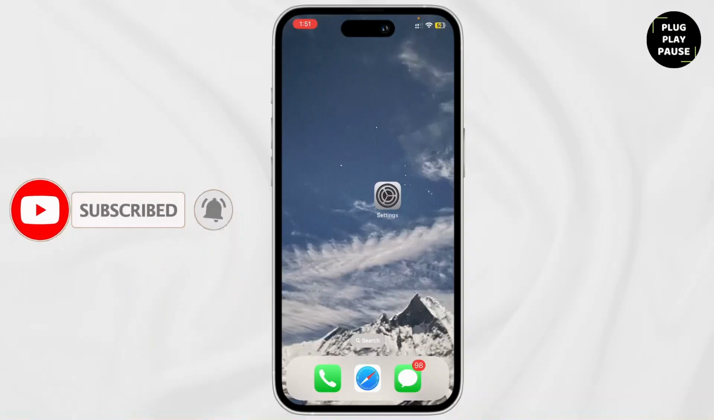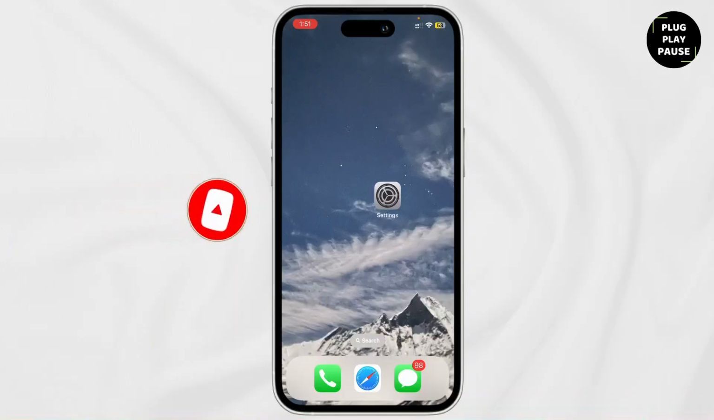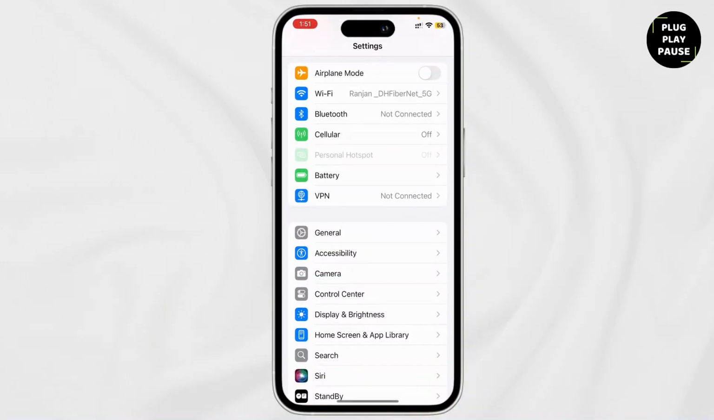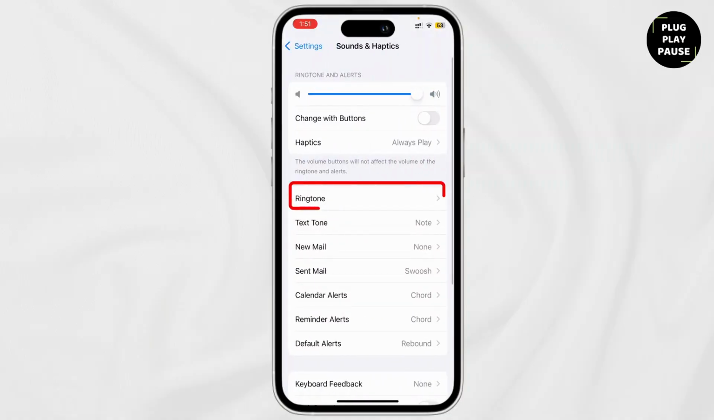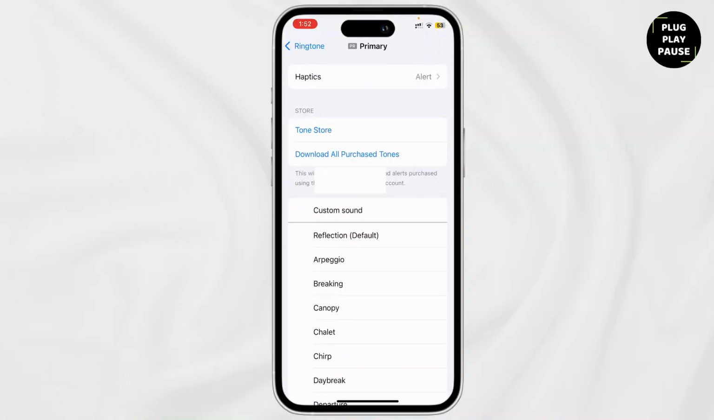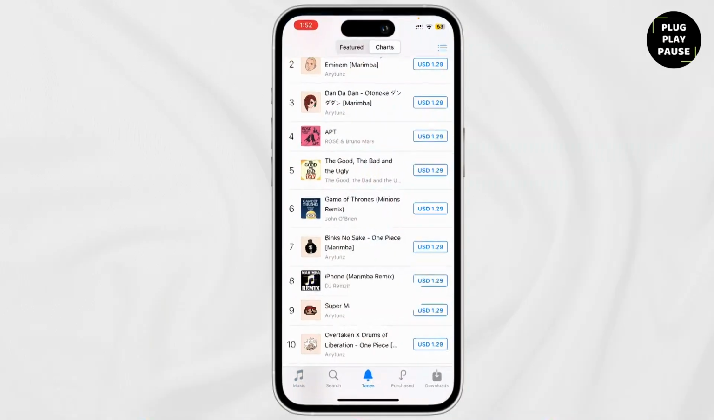So today I'm going to teach you how you can buy a new ringtone on your iPhone. First things first, open up Settings and then scroll down. Tap on Sounds and Haptics, and there you'll find Ringtone. And go ahead and tap on Tone Store, that is under the Store option.